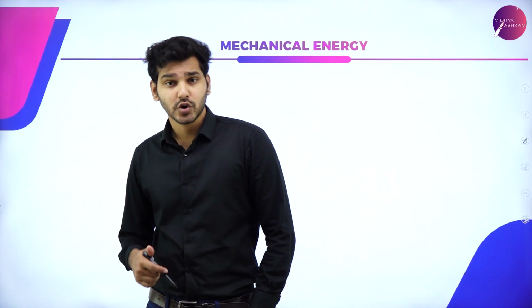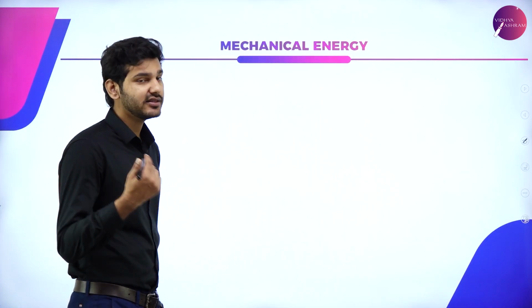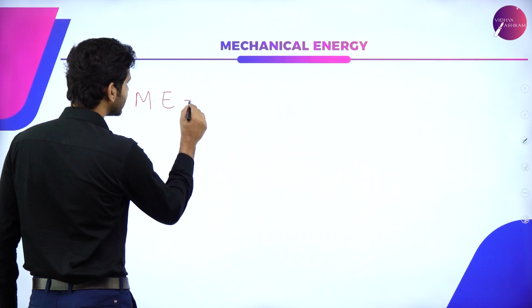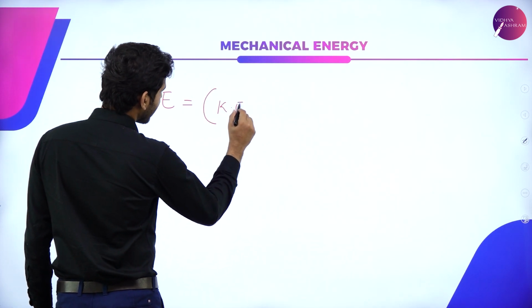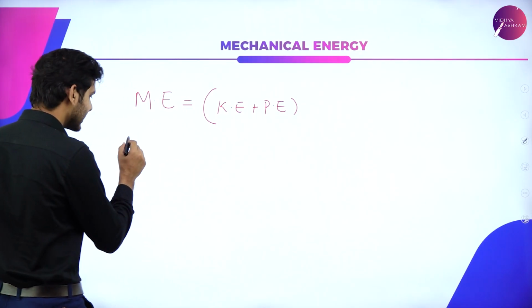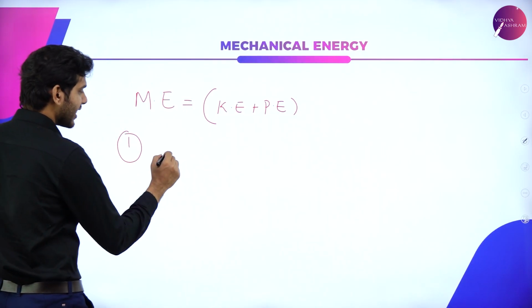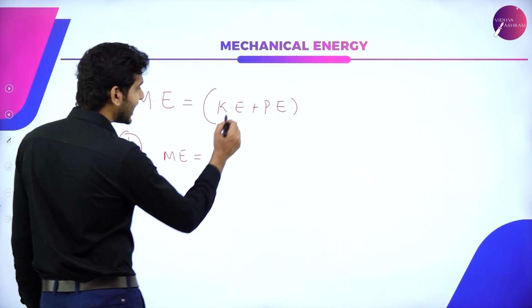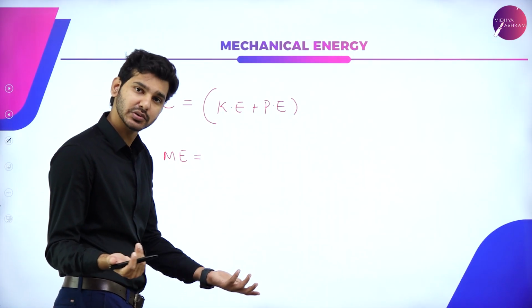Now we are going to find out what is the mechanical energy of the system in positions 1, 2 and 3. So mechanical energy ME is equal to KE plus PE. At position number 1, the kinetic energy will be 0 because there is no velocity, V1 is equal to 0.